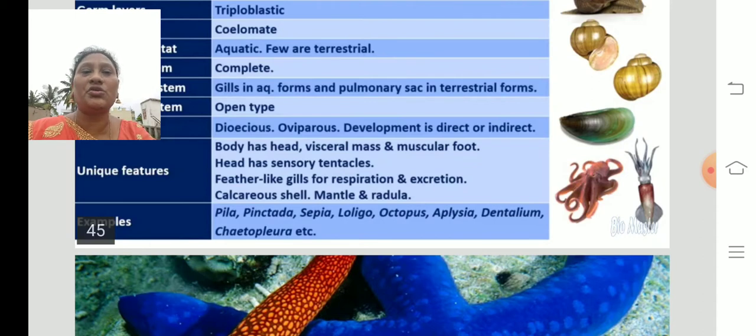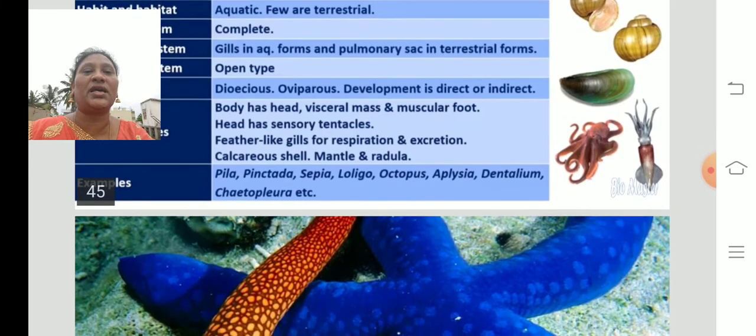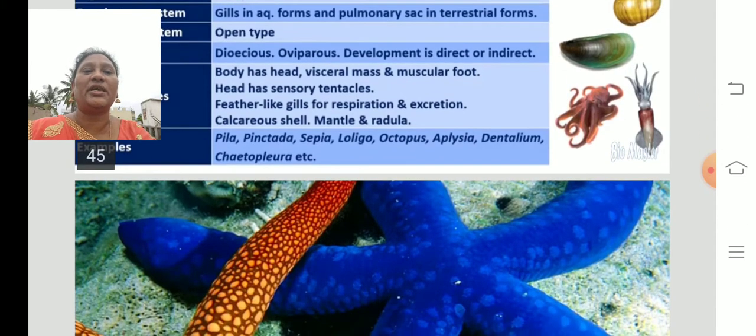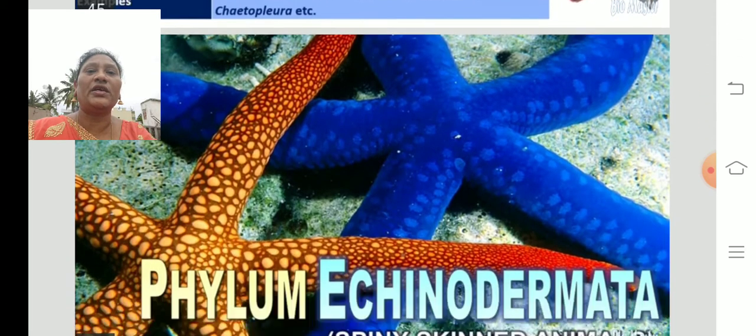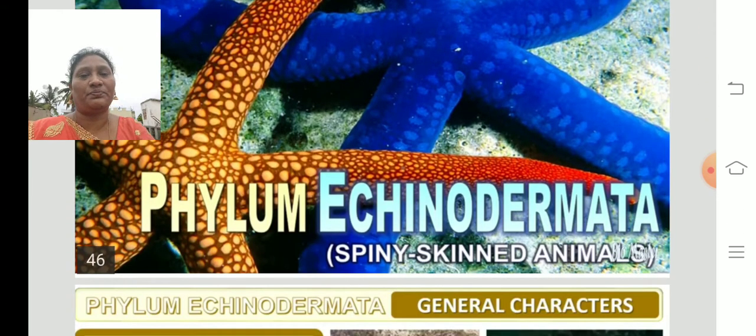Coming to the unique features, the body has a head, visceral mass, and muscular foot, and the head has sensory tentacles. Feather-like gills for respiration and excretion. Calcareous shell, mantle and radula. These are the special features. Some examples are Pila, Pinctada, Sepia, Loligo, Octopus, Aplysia. These are some of the examples of Mollusca.